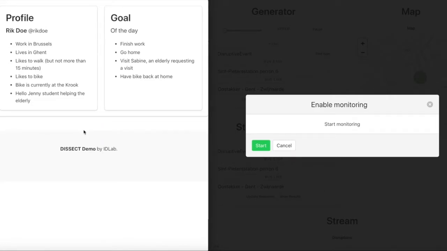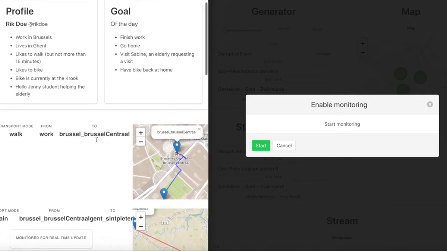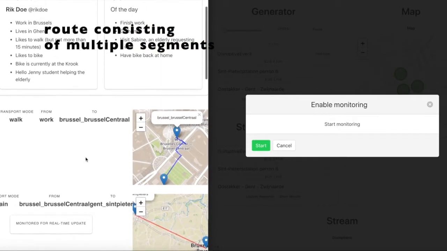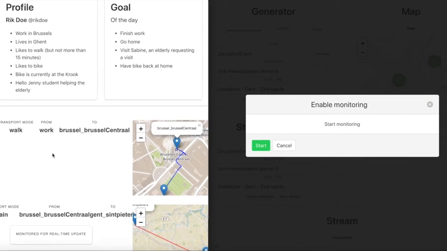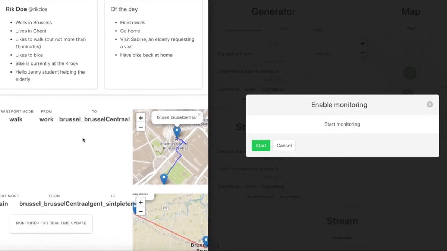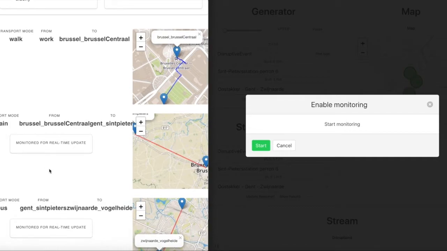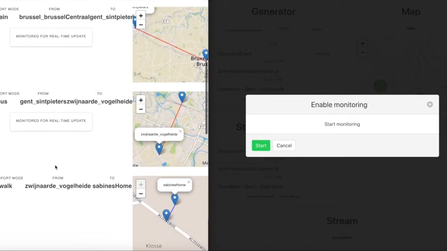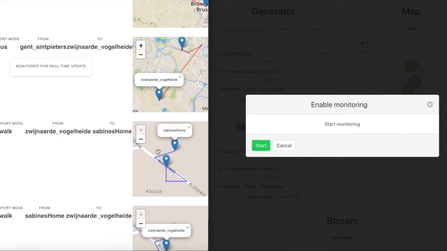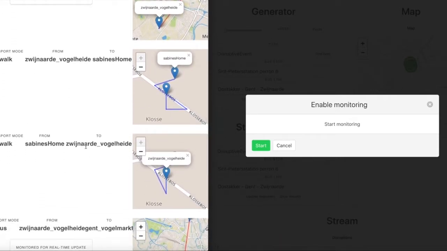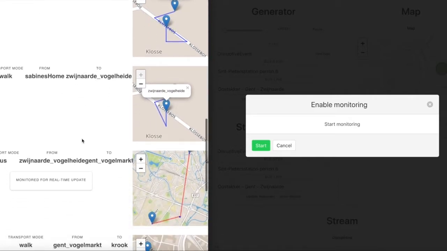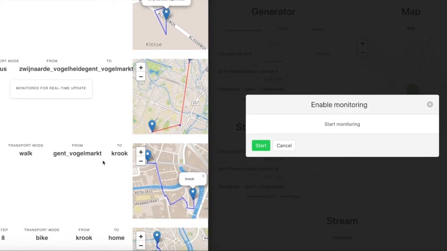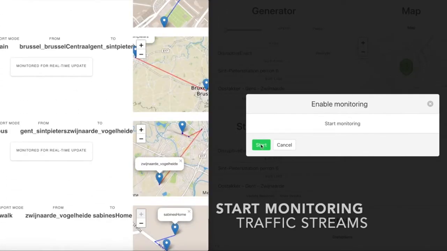So the route planner will plan a route that takes into account his preferences and will make sure that all his goals will be finished at the end of the day, and most importantly in the most optimized order. So we see that he has to walk from his work to the station in Brussels, take the train to the station in Ghent, then take the bus to the home of Sabine the elderly, take another bus from Sabine back to the city center in Ghent, where he can walk to fetch his bike. Finally, he can bike back home and all his goals will be adhered to.